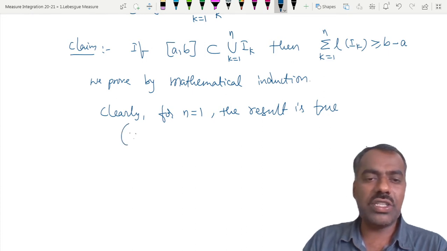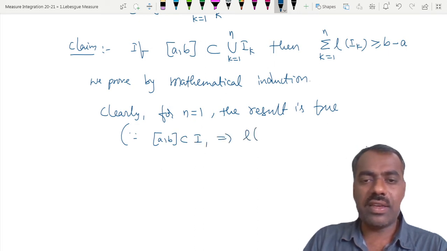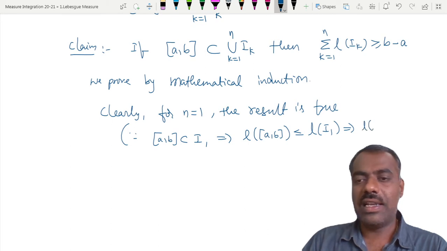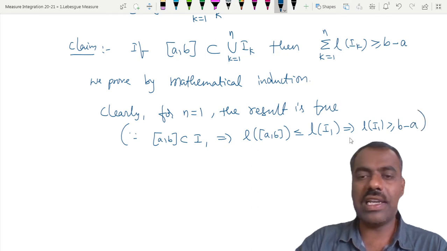If a comma b is contained in I1, then the length of a comma b is less than or equal to the length of I1. We know that. That is the same as saying that the length of I1 is at least the length of a comma b, which is b minus a. Is that clear?